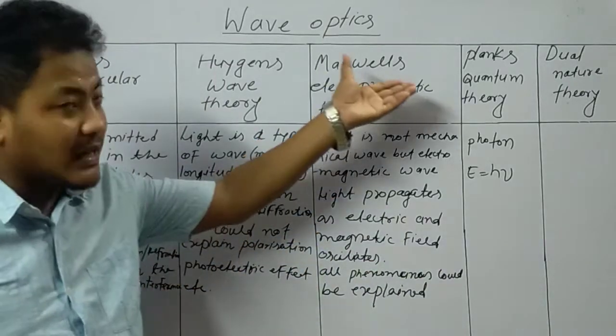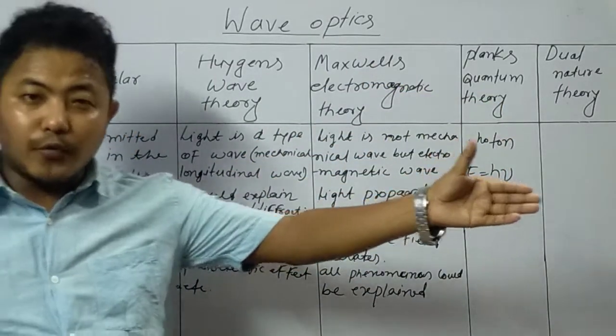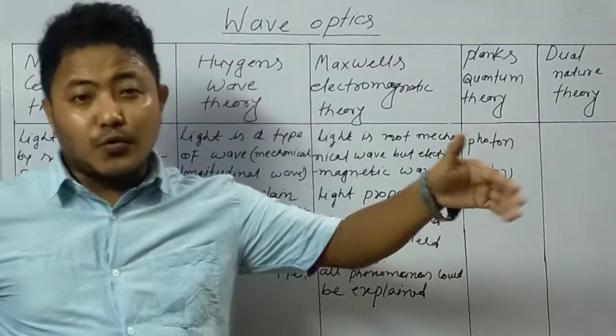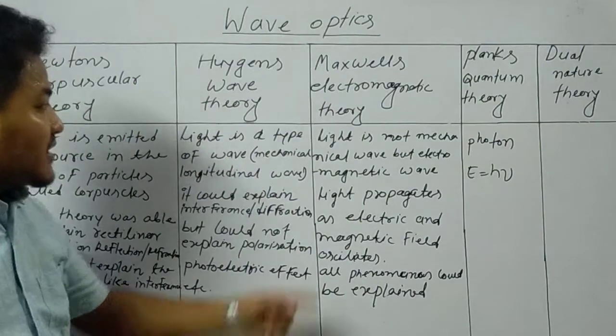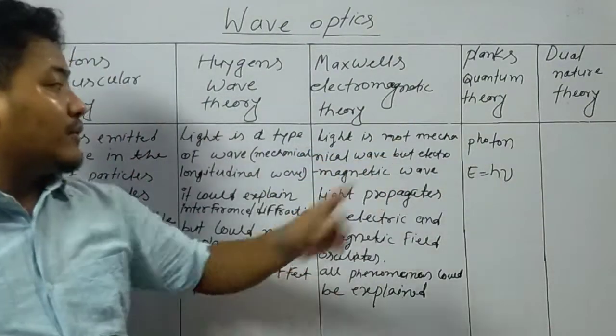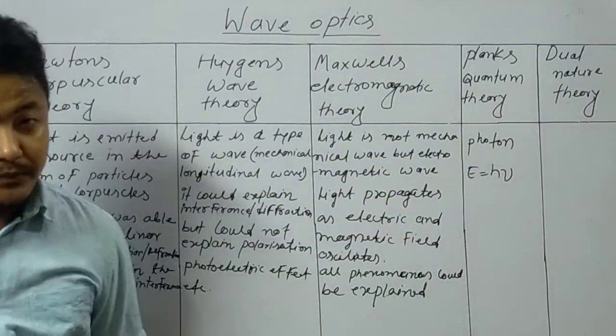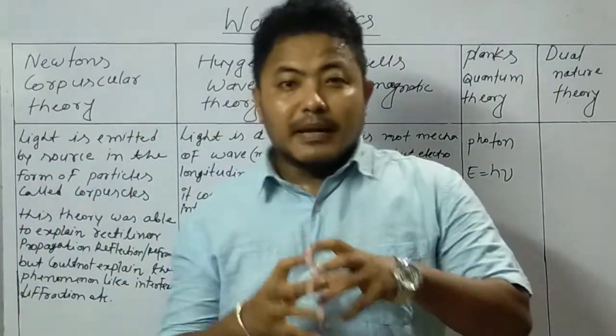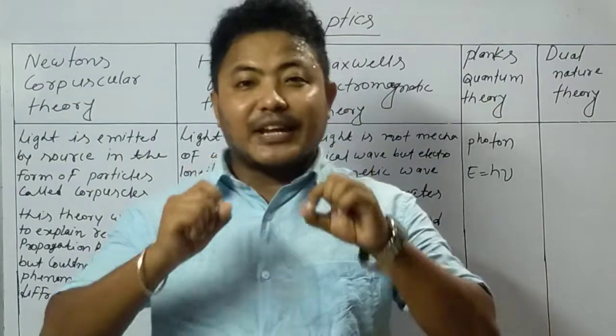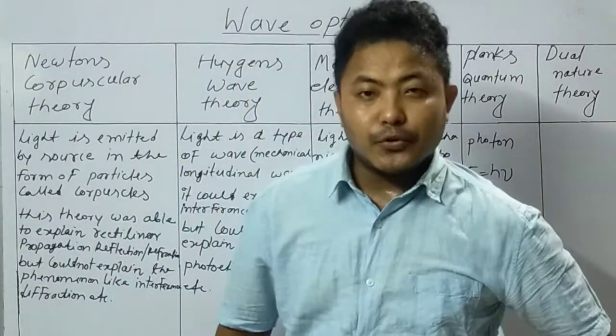But when Maxwell gave his own theory, what did Maxwell say? Maxwell proposed that light is not only a mechanical wave but an electromagnetic wave. That is also important. Who told it?